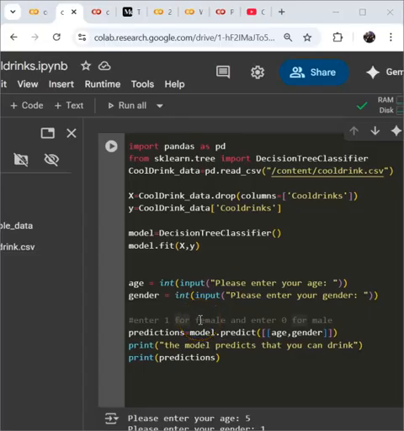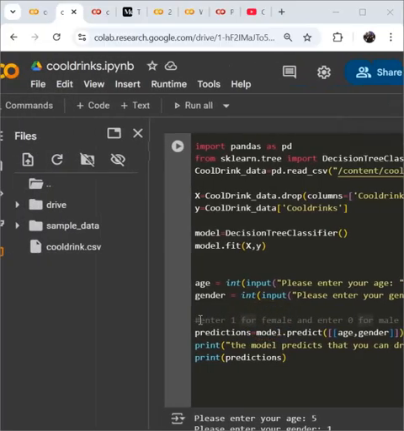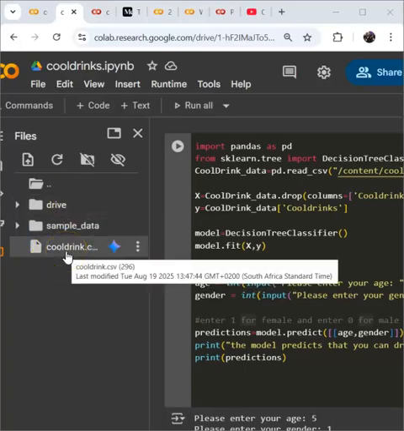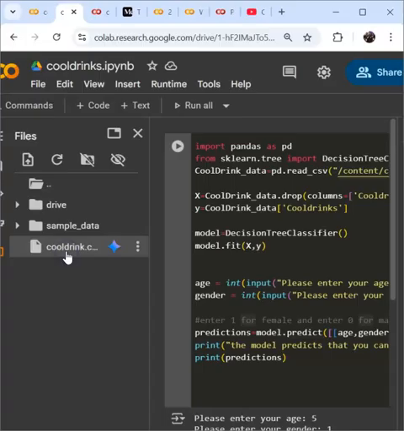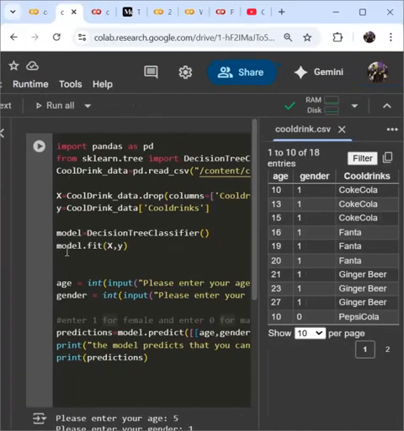It says cooldrinks.ipynb, and here's the cooldrinks.csv data. Let's just have a look at that data. So the data is, if you're 10 years old, and 1 is female, you're allowed to drink Coca-Cola.